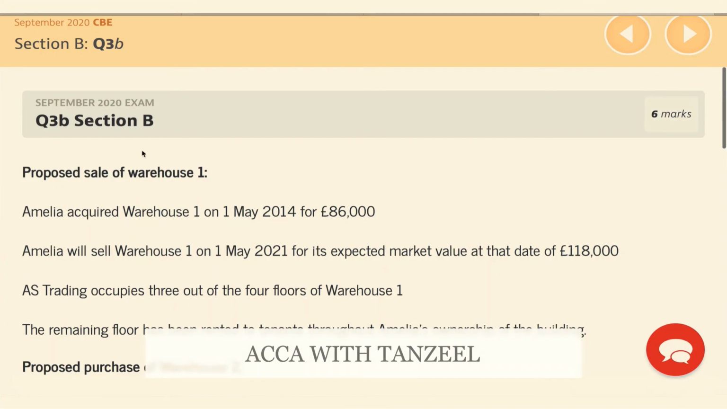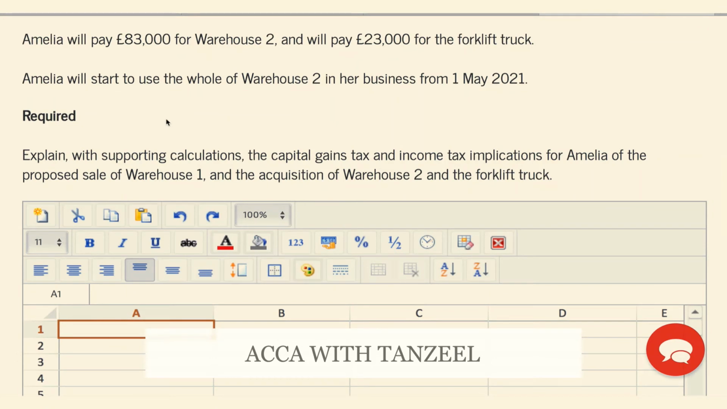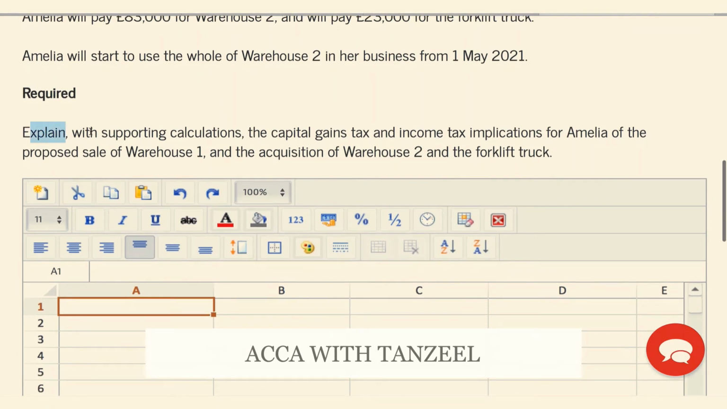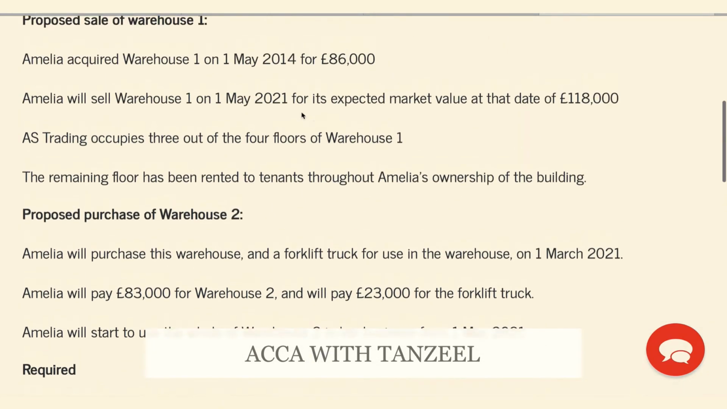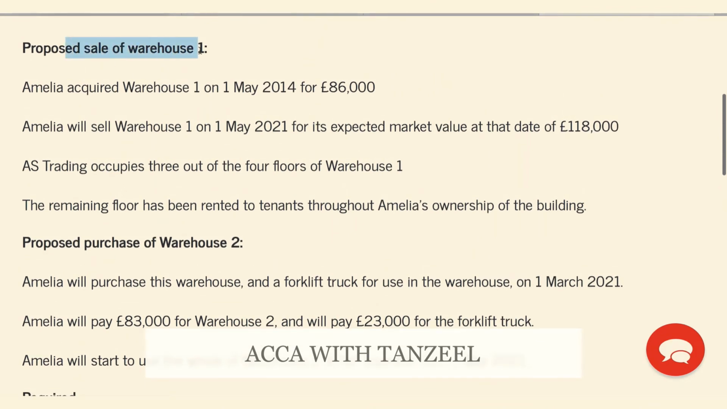Let's try this exam question from the September 20 exam, updated for this tax year. They want us to explain, with supporting calculations, the capital gains tax and income tax implications for Amelia of the proposed sale of Warehouse 1 and the acquisition of Warehouse 2 and the forklift truck. So let's first look at the capital gains tax implications, and then we will look at the income tax implications. The proposed sale of Warehouse 1.